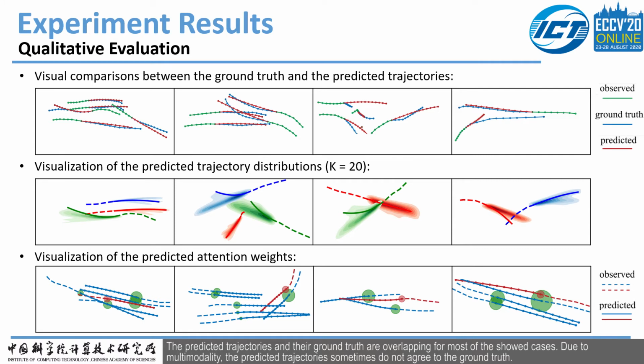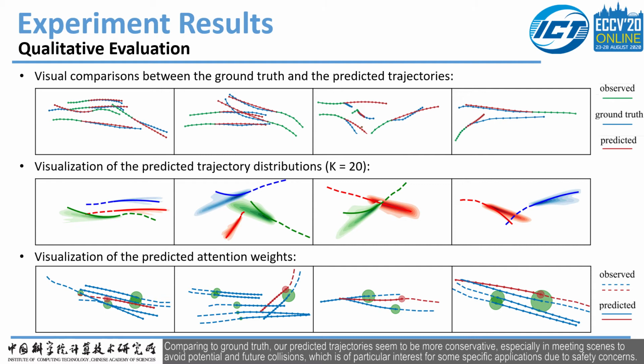Due to multimodality, the predicted trajectories sometimes do not agree with the ground truths. Compared to ground truths, our predicted trajectories seem to be more conservative, especially in meeting scenes, to avoid potential future collisions, which is of particular interest for some specific applications due to safety concerns.